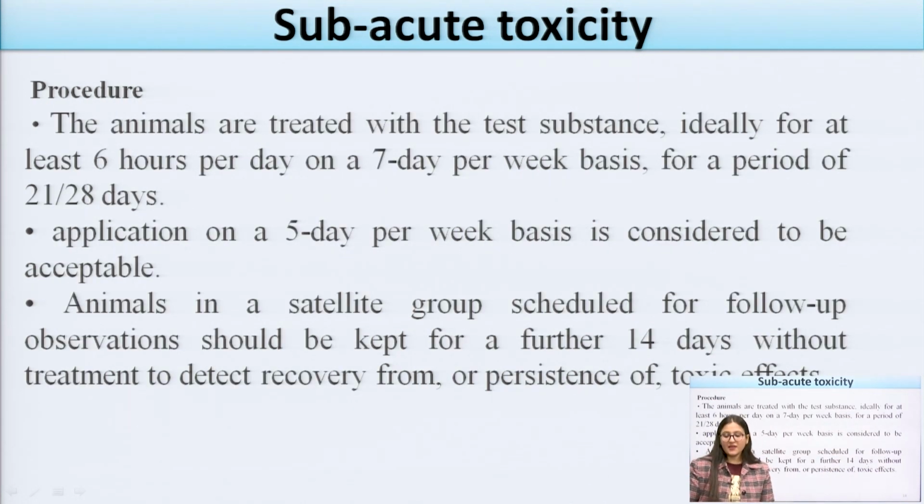Now the procedure: the animals taken for the experimentation are treated in test groups, because one group is the test group and the second is the control group. Ideally, treatment is for at least 6 hours per day, 7 days per week, for a period of at least 21 to 28 days. That time period is 21 to 28 days for the subacute toxicity study. Application on a 5 days per week basis is considered acceptable, and the animals are kept in a satellite group schedule for follow up observation.